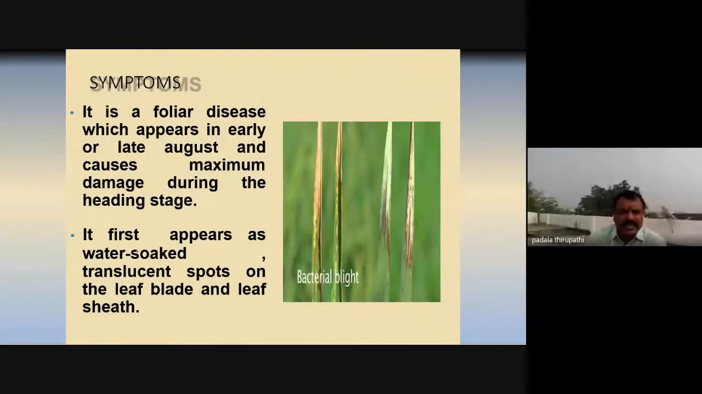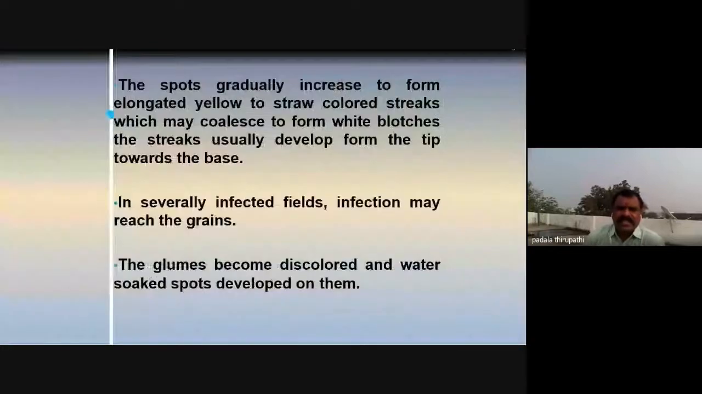It first appears as water-soaked translucent spots on the leaf blade and leaf sheath. In this slide, we can see how the leaf blade shows different patches or spots of different colors on the surface of the leaf. The spots gradually increase to form elongated yellow to straw-colored streaks, which may coalesce to form white blotches. The streaks usually develop from the tip towards the base, from the upper side to the lower side, basipetal.